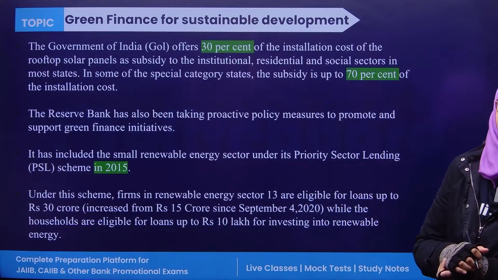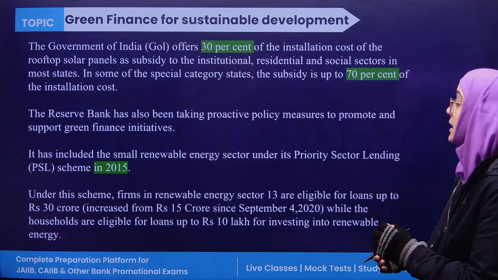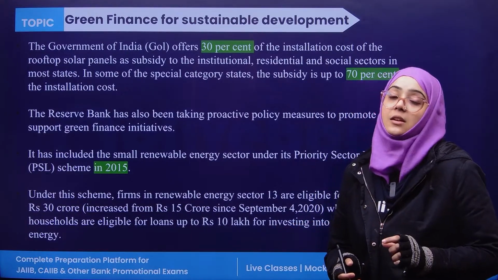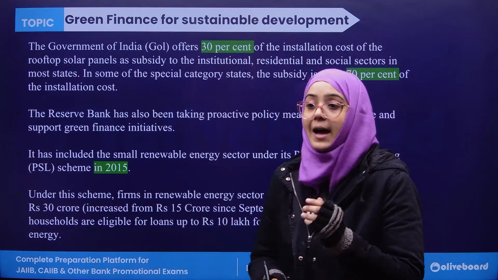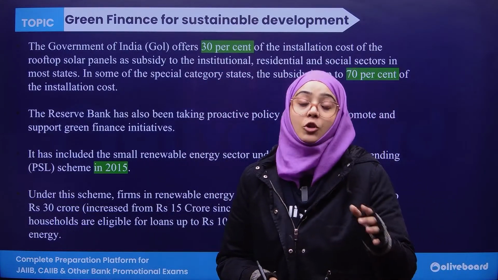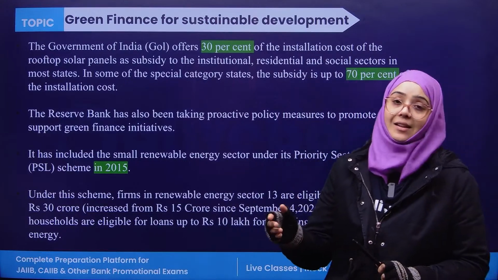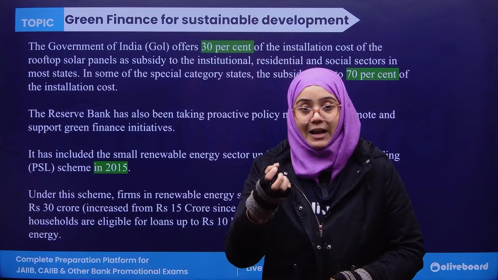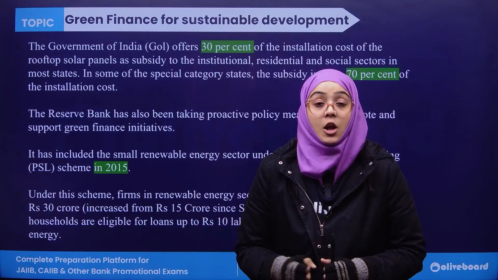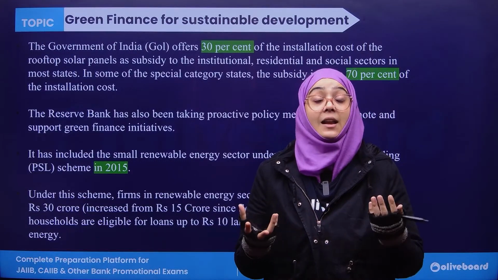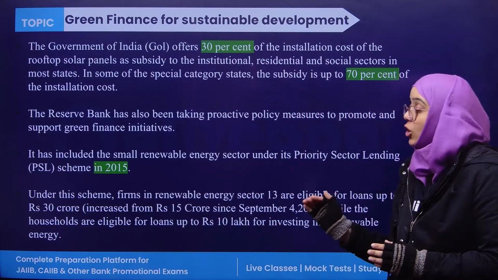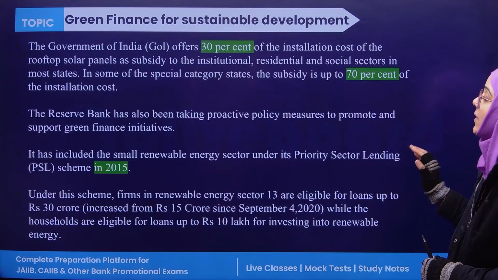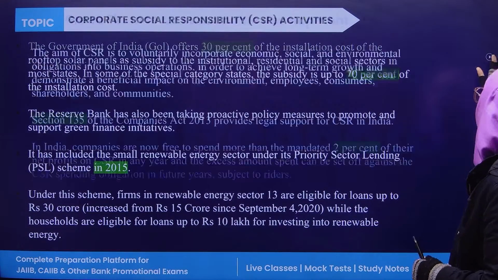The RBI, Reserve Bank of India, has listed the renewable energy sector under its priority sector lending in 2015. Priority sector lending means those sectors which are important for the development of the economy and which should be given priority over other sectors. For priority sector lending, different targets have been issued to different banks. Priority sector lending can obtain loans in a very easy form compared to other sectors. So it is priority sector lending which was declared by the Reserve Bank of India in 2015, right?